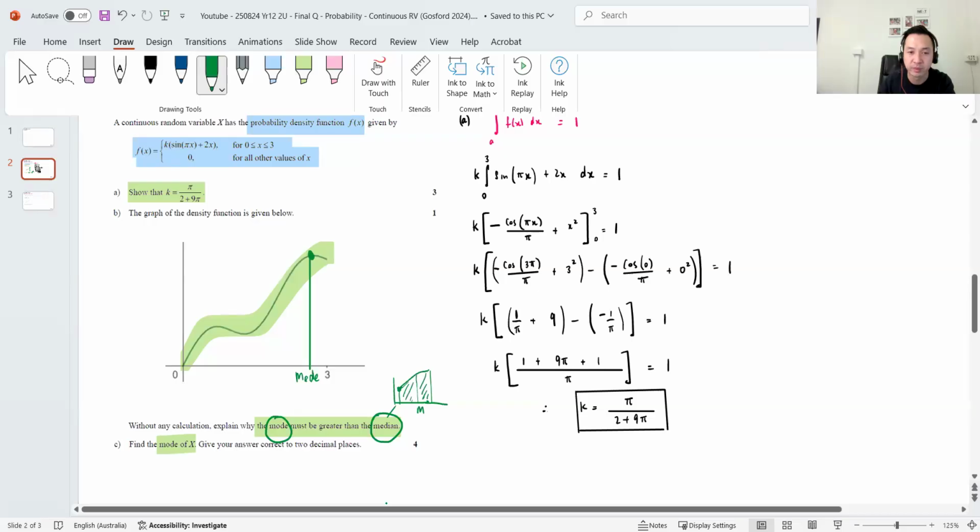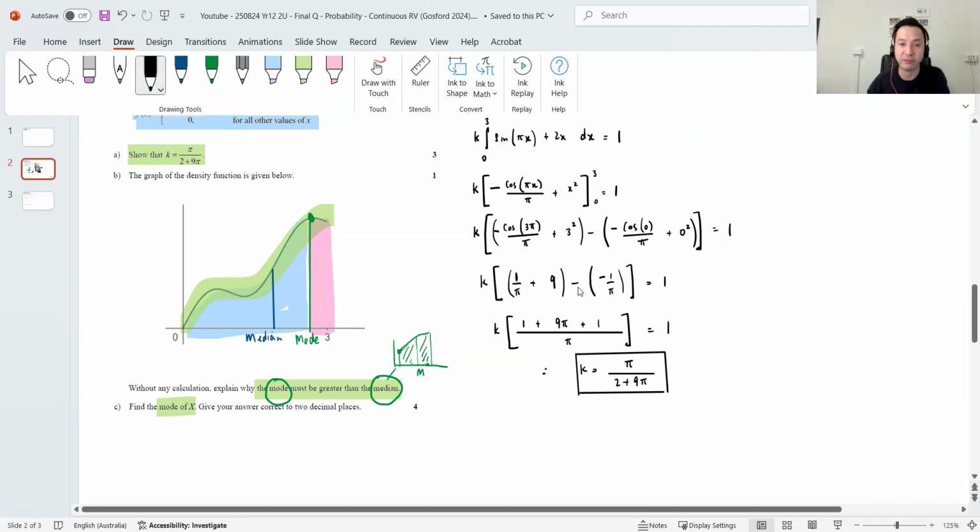That's the median. Now, in this case, visually, without any calculation, you can see that the mode is so heavily weighted towards the right that the area on the left looks much bigger than the area on the right. So the blue area is much bigger than the pink. Therefore, the median must be somewhere over here. So the mode is bigger than the median based on the area. So that's the answer they're really looking for in part B.